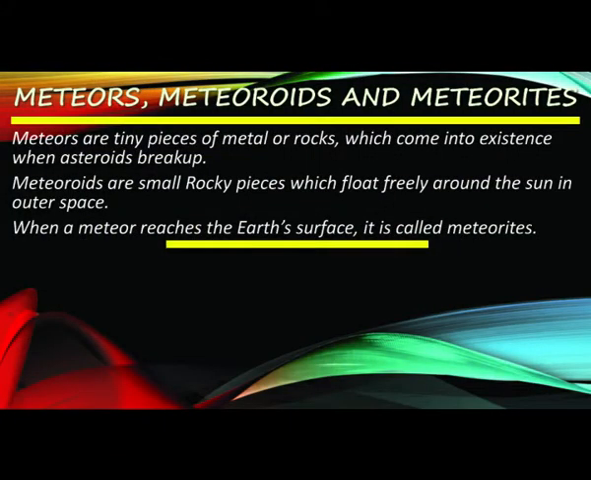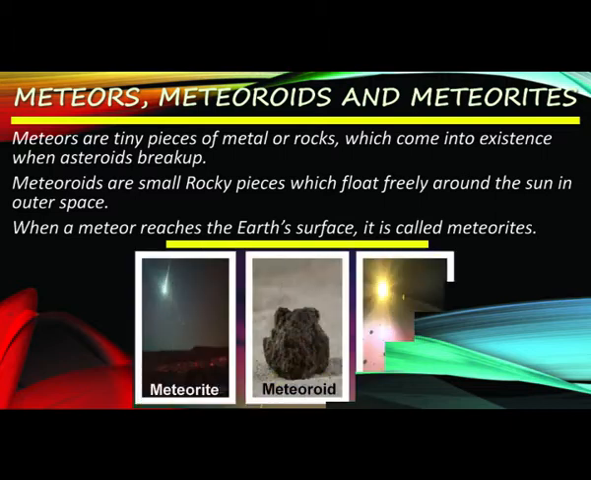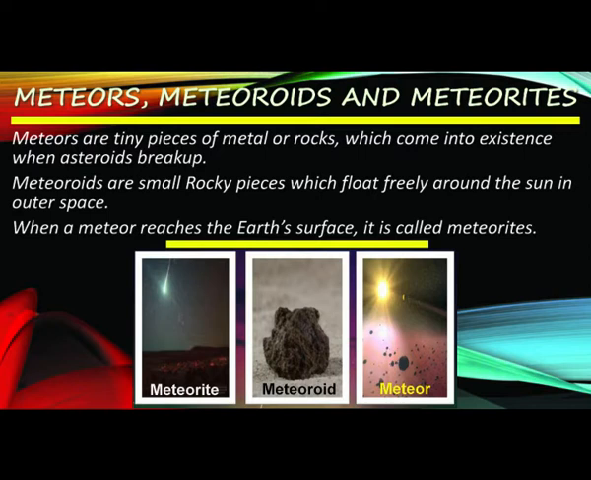Now let us come to the next topic, that is meteors, meteoroids and meteorites. Meteors are tiny pieces of metal or rock which come into existence when asteroids break up. Most meteors burn up before they even reach the earth. The shooting stars that we often see are not stars but meteors streaking across the sky.